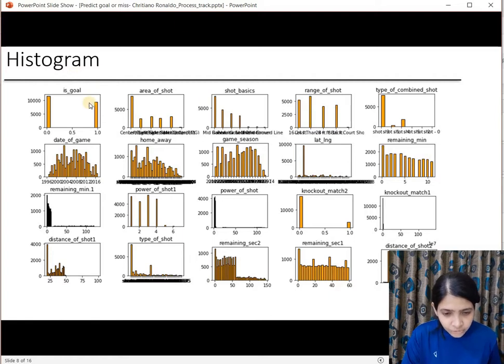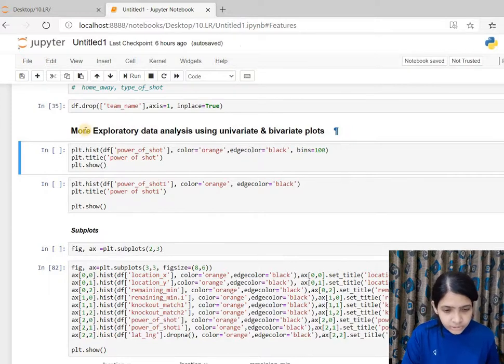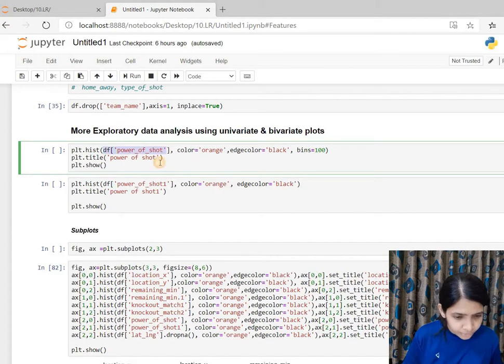It shows the frequency distribution of a variable, both categoric and numeric. Let's look at the code before we start to analyze the plots. I use the .hist function and I give power of shot.